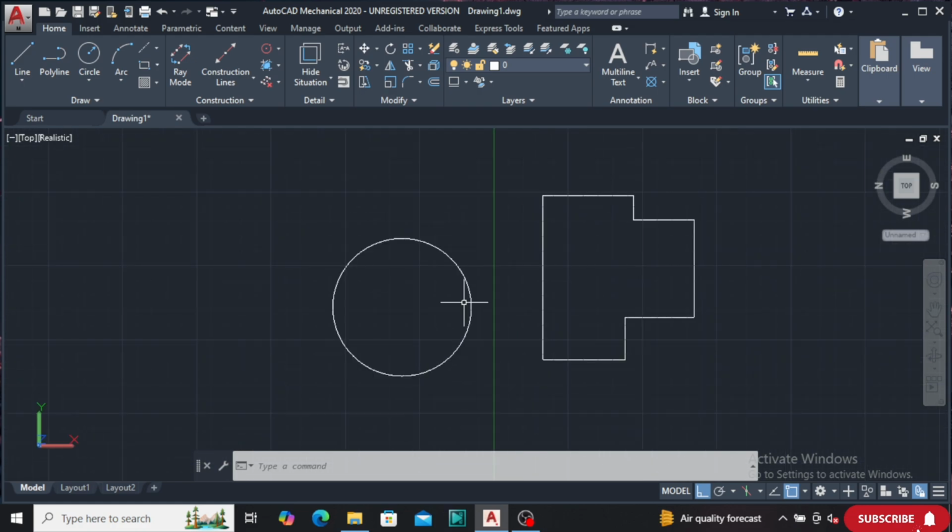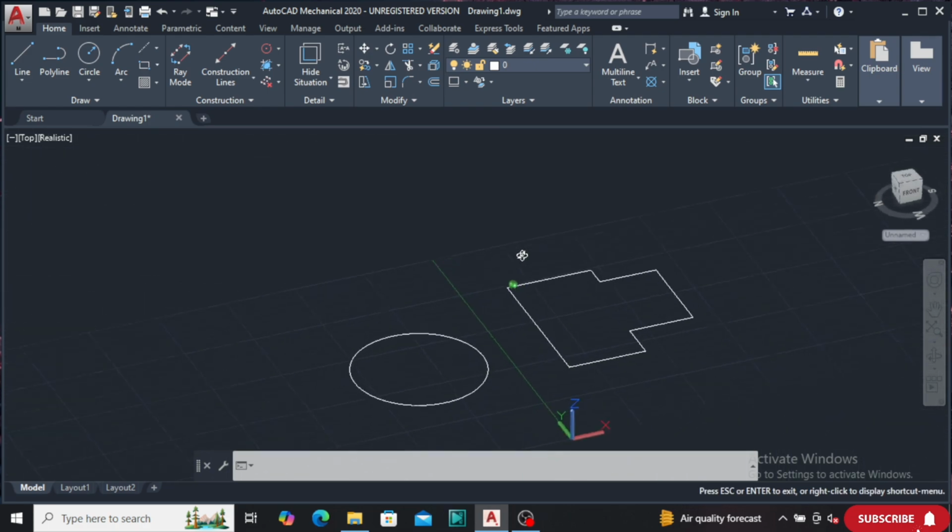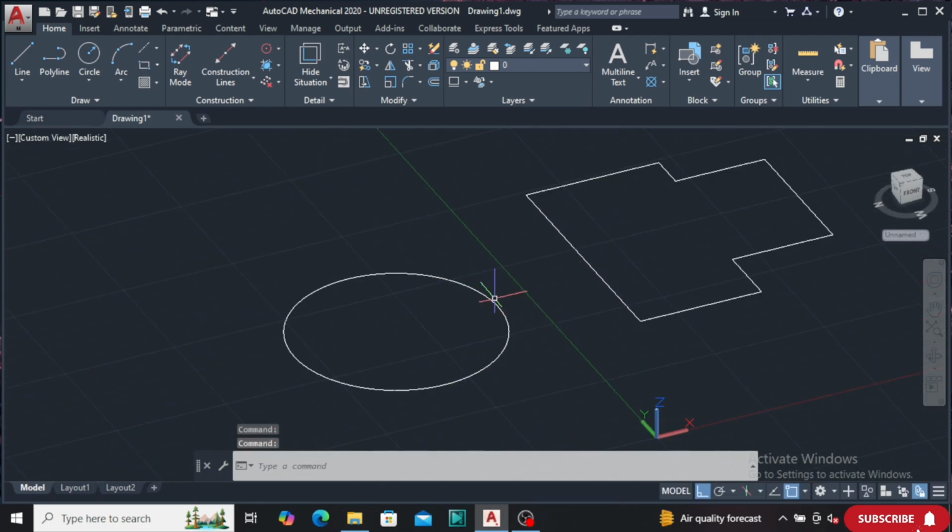Subtract and slice is very important if you are working in AutoCAD, and mostly in solids. So now we are going to see. Okay, so first we have this circle and we have this object. This is created by lines.